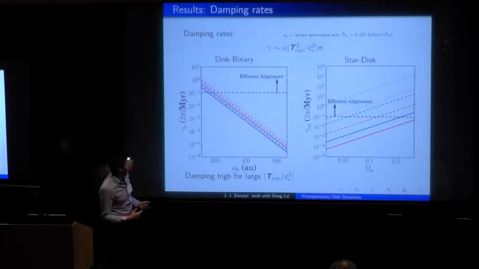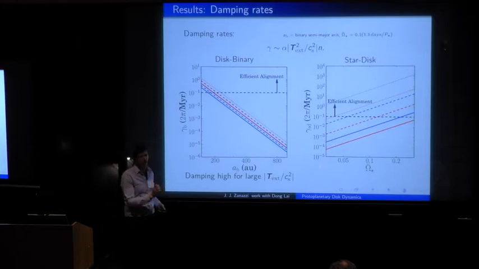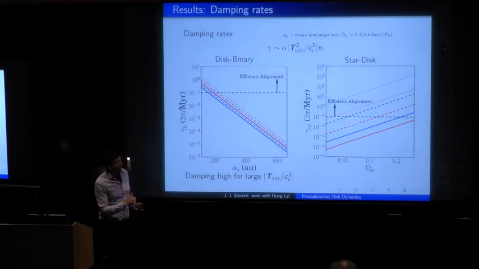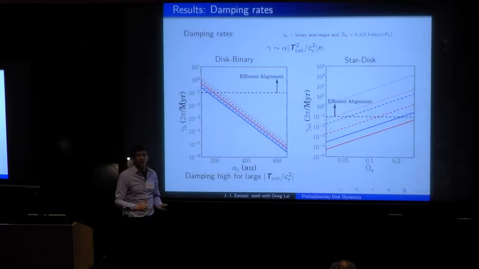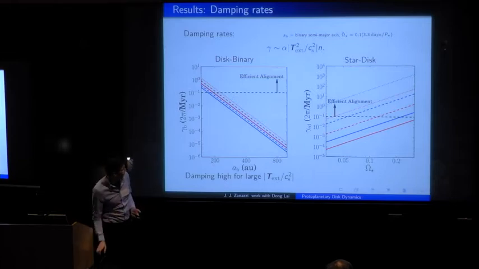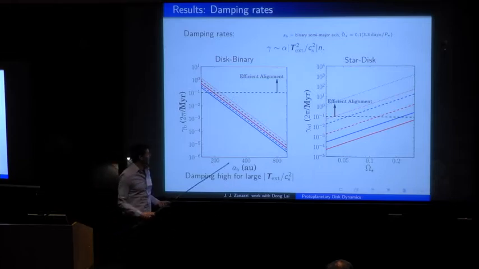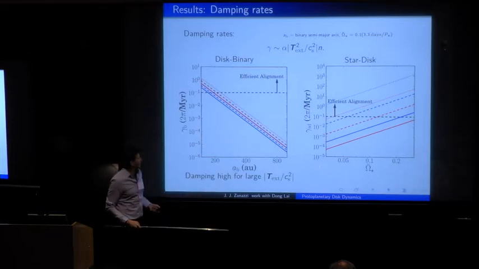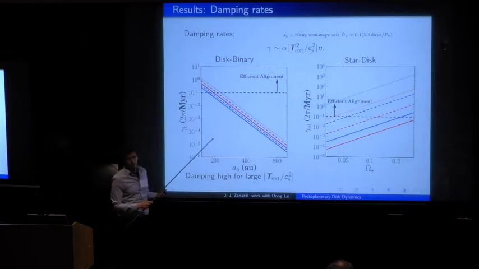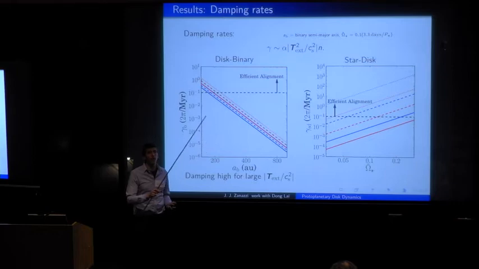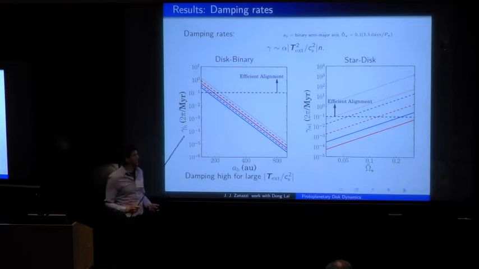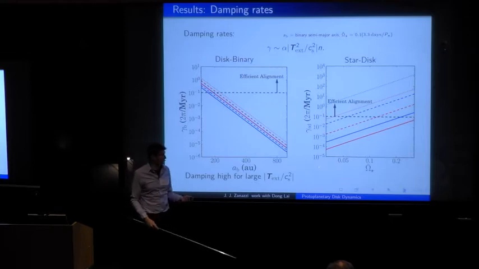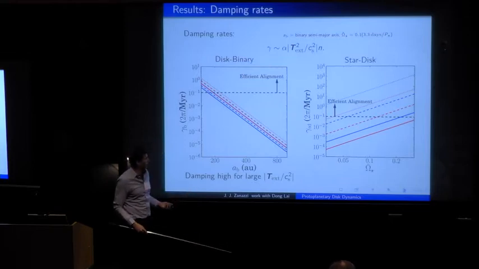So all these different lines are just different disk models. If there's a small spread in lines, that means the damping rates of the star of the disk with respect to the binary, or the star with respect to the disk, don't depend very sensitively on the disk parameters you assume. And so you see, unfortunately, for most of the parameters of interest for star disk binary systems, these damping rates are significantly longer or significantly shorter than the inverse of the disk's lifetime, which means that these effects are typically not very relevant for typical protoplanetary disk systems with binary companions.